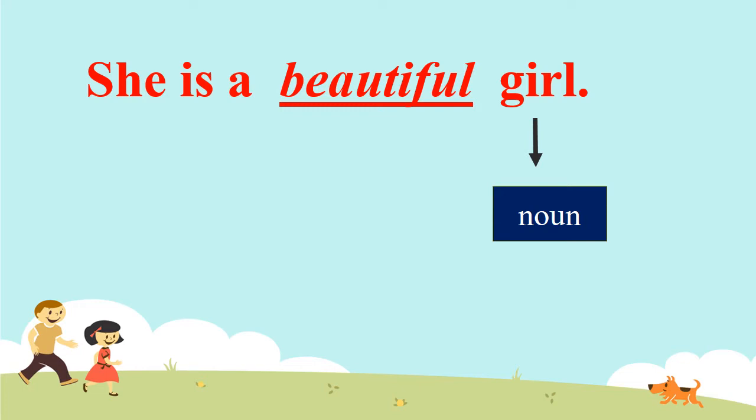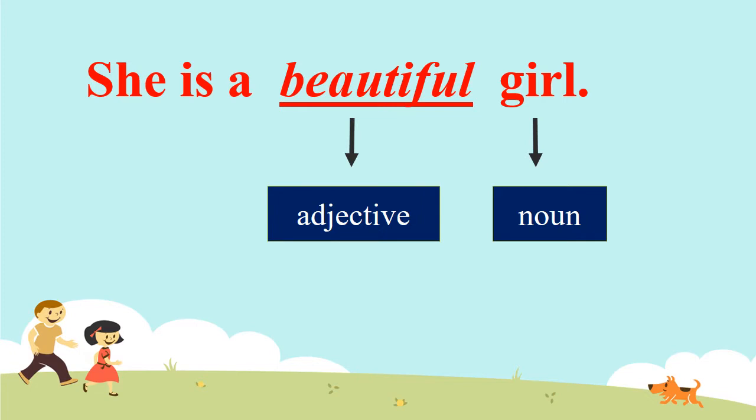It is telling us that the girl is beautiful. So it is the adjective. Beautiful adds meaning to the noun girl. So the words that tell us or which modify the nouns are known as adjectives.